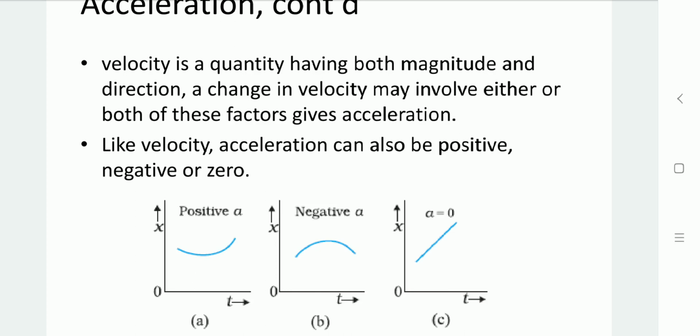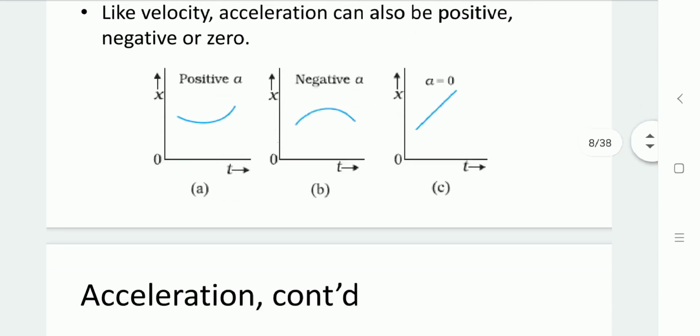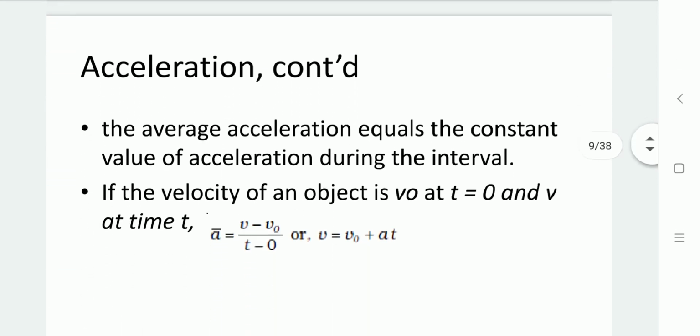So the average acceleration equals the constant value of acceleration during the interval. So if the velocity of an object is v0, for example, defined as its initial velocity, so if at a time t equal to 0, the initial velocity is available with the v0 value, and at a time t, the velocity is available as v.